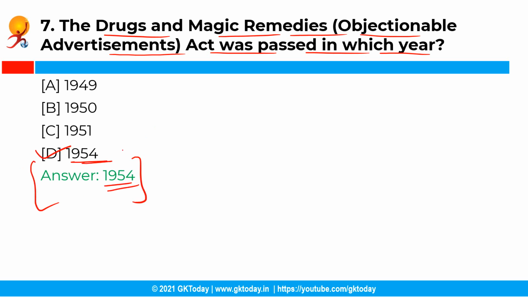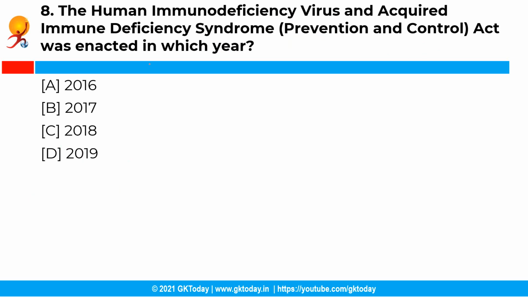So the Drugs and Magic Remedies Objectionable Advertisements Act was passed in the year 1954. Basically, the act prohibits advertisements of drugs and remedies that claim to have magical properties, and it makes doing so a cognizable offense. Moving ahead with the next question.